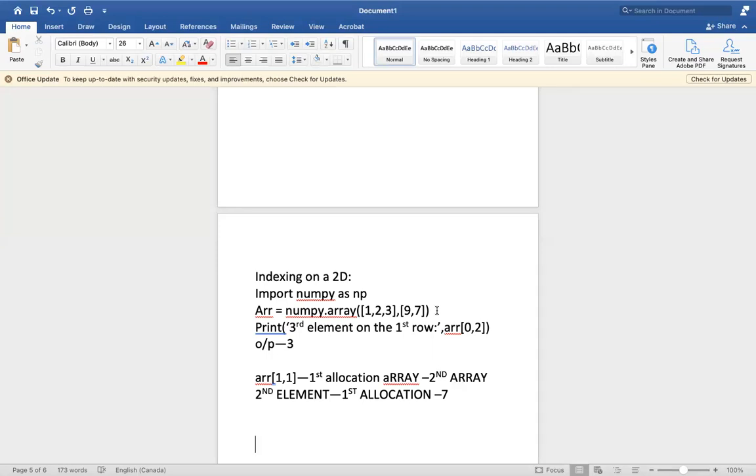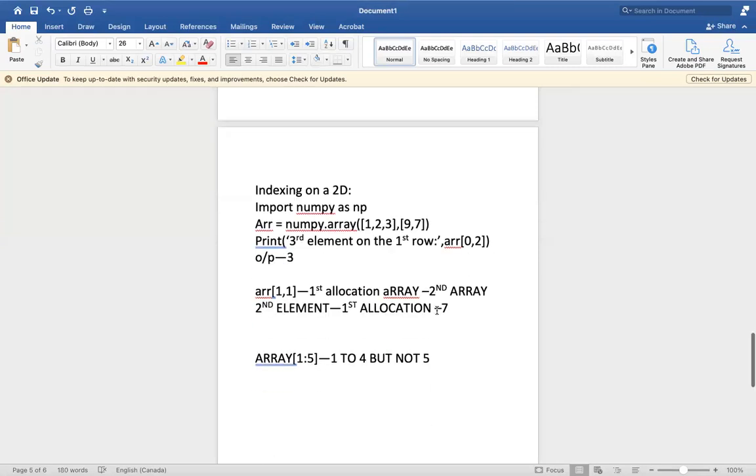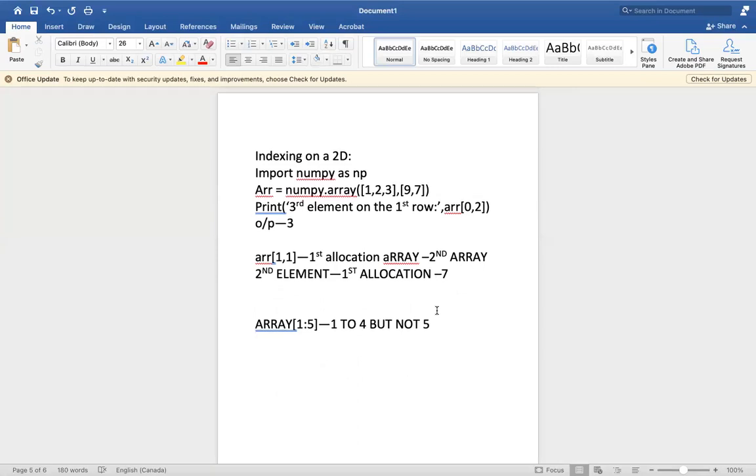In the same way we can use negative indexing, positive indexing, anything. Just go through the previous topics and apply everything here. Mostly everything can be applied here. Again, the same thing works. If you give array of 1:5, it will print the elements from 1 to 4, but not 5. These concepts work in arrays also, in NumPy also. Please try these concepts because they were explained in the previous topics very clearly. If you go through those topics, that will give you the answer.